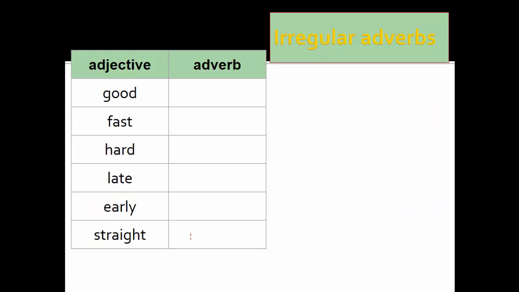What do you know about irregular adverbs? Here are some adjectives. Pay attention to the adverbs which are made from these adjectives: good, well, fast, fast, hard, hard, late, late, early, early, straight, straight. Some of them have the same form as the adjectives and, well, changes its root.